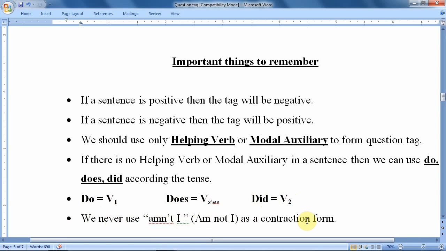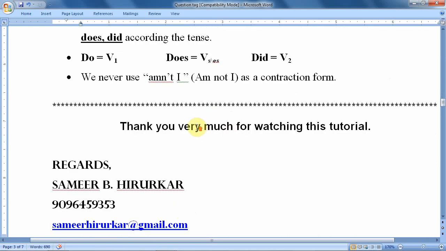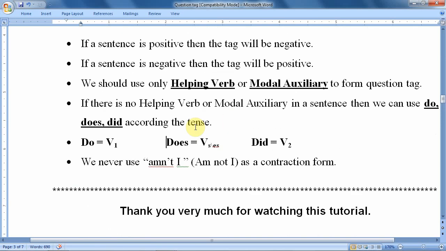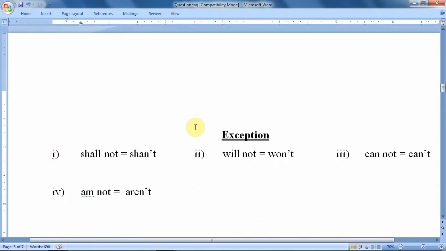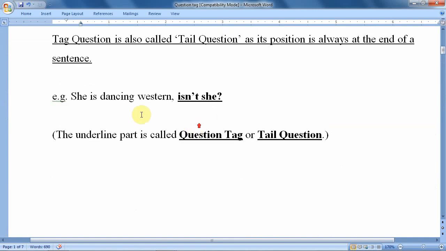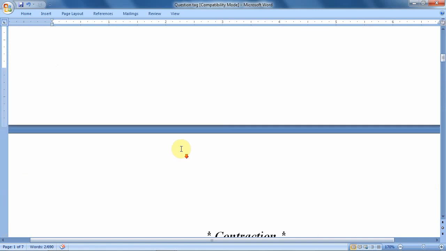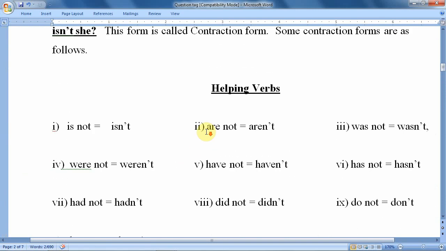Am not I as a contraction form: what is to be used? Aren't I, aren't I. So we have almost completed the basic things. Again I would like to show you the important things. Now, she is dancing western, isn't she? This isn't she is a tag. It is also called a tail question. Now how is this tag made?